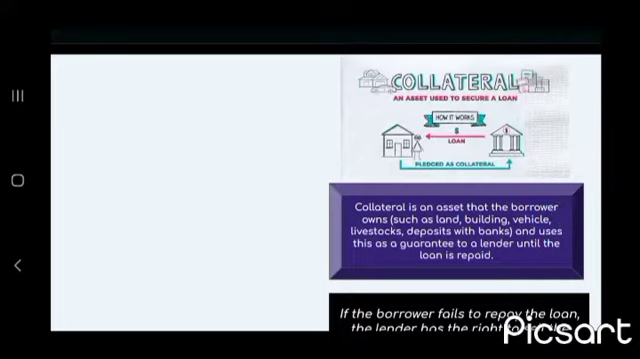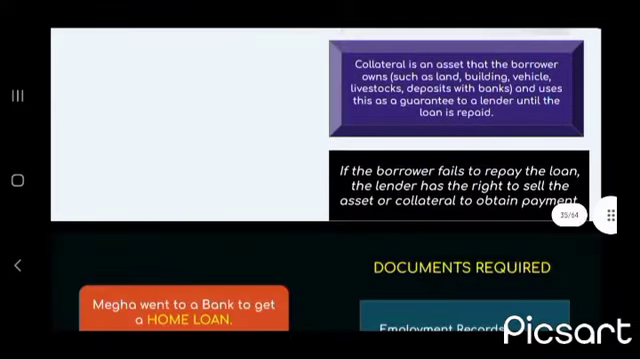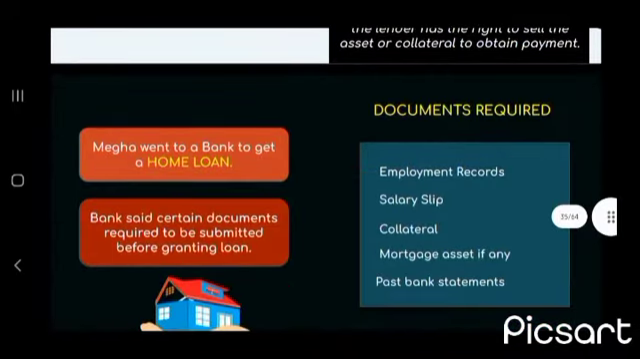Okay. Now, collateral is an asset that the borrower owns and uses as a guarantee to the lender until the loan is repaid. Collateral may be land, building, vehicle, livestock, deposits with a bank, anything it can be. If the borrower fails to repay the loan, the lender has the right to sell the asset or collateral to obtain the payment. Now, the documents required: employment records, salary slip, collateral, mortgage asset, and past bank statements.